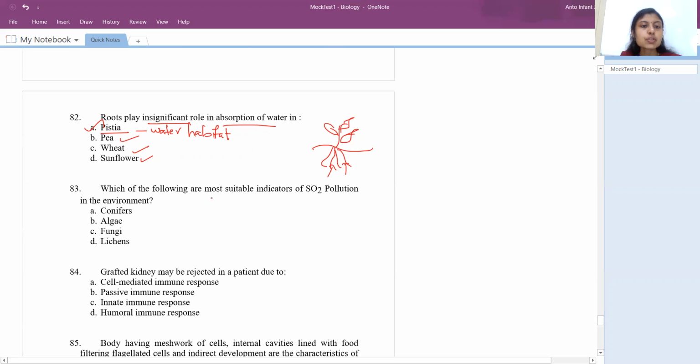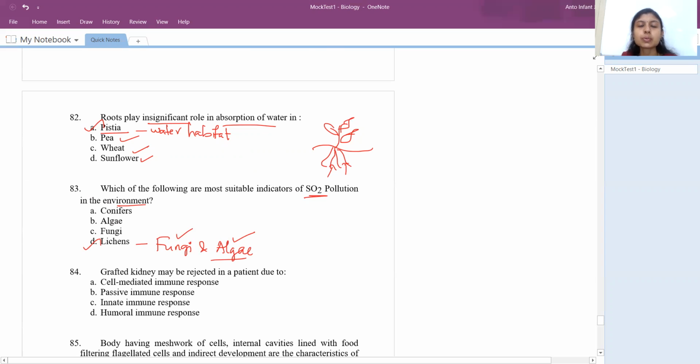Okay. Which of the following are more suitable indicators of sulfur dioxide pollution in the environment? Lichens. Lichen is the mutual symbiotic association between fungi and algae. Algae come under the plant kingdom, have photosynthetic pigments, and can prepare their own food, whereas fungi cannot.